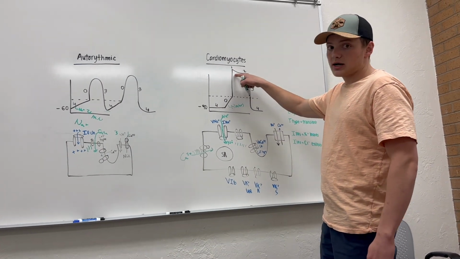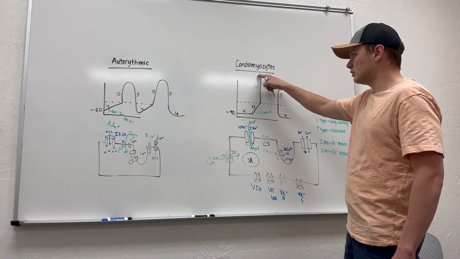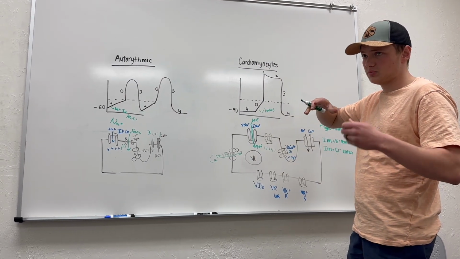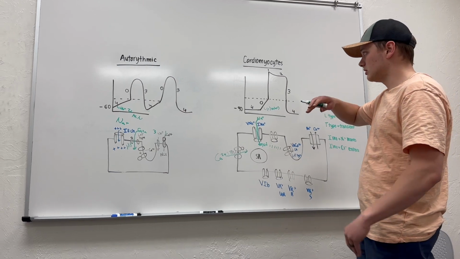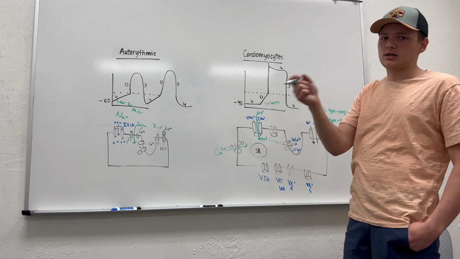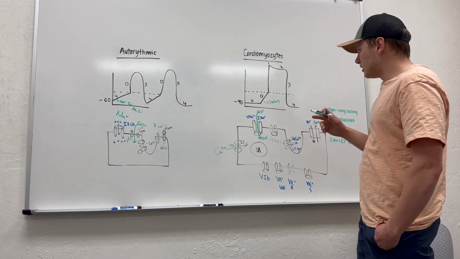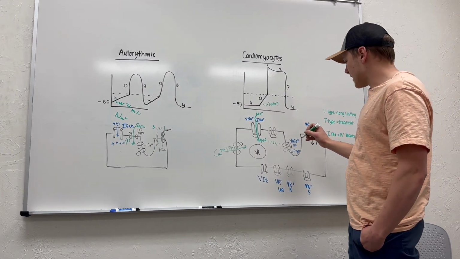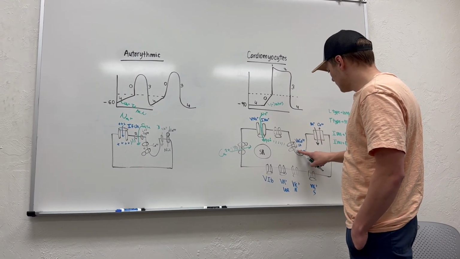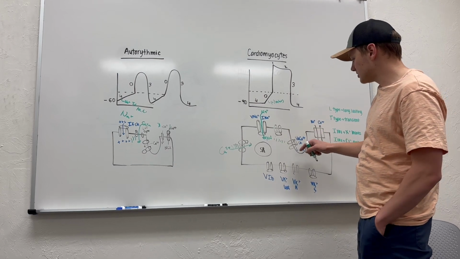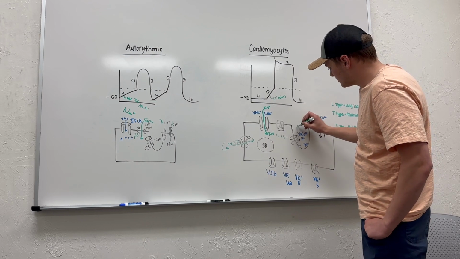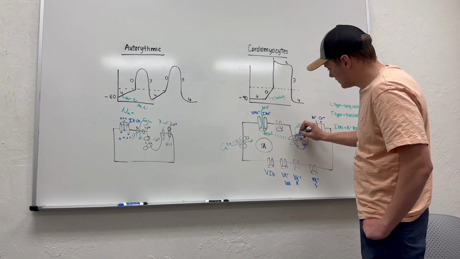So referring back to our action potential up here, we see a 1 to a 2, and it's kind of like this weird fade, or weird plateau. We see a weird plateau up here. It's because we have a lot of stuff coming in and going out of the cell all at once. But the first thing that's going to happen is we're going to have calcium. Sorry, I accidentally had an extra one. So we only have calcium slow channels inside this cell, and calcium is going to come in, and it's actually